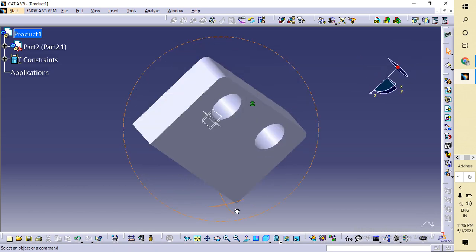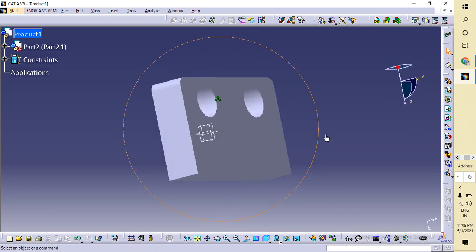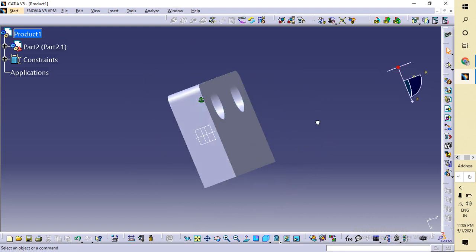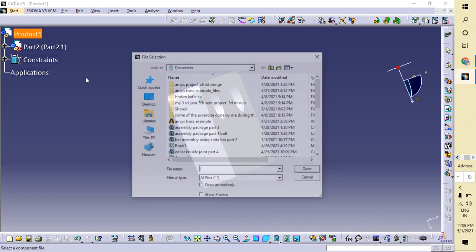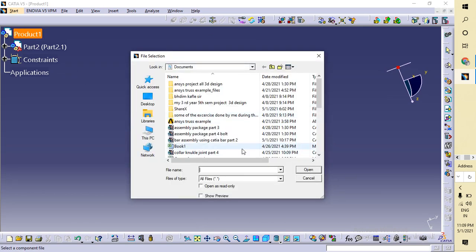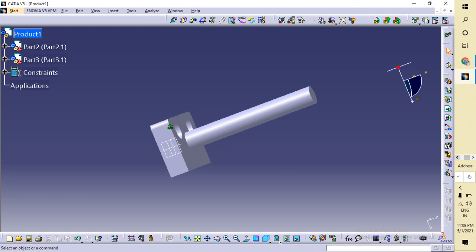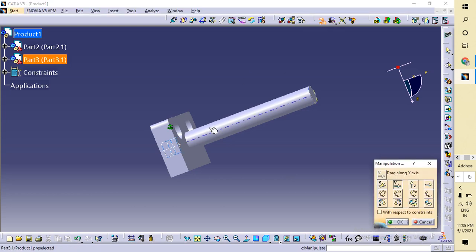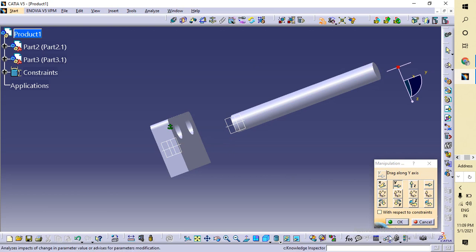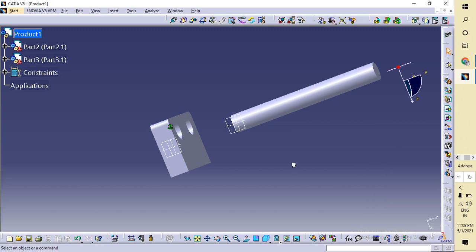Now I'm just placing this. I'm going to import the other one, that is the bar assembly using cart part 2. Okay, now this is my bar. By using string manipulation, I had already selected the y direction, so it is moving in the y direction. You can choose any one. If you want to rotate, you can rotate also.